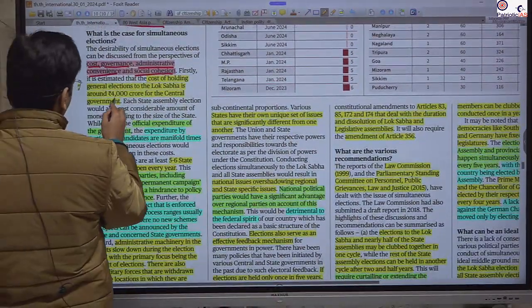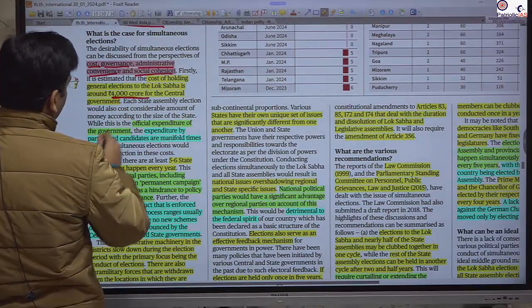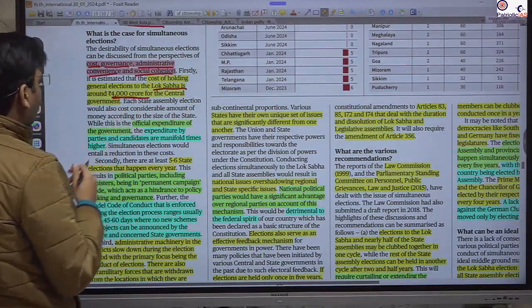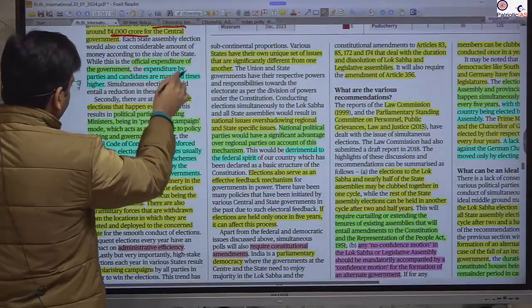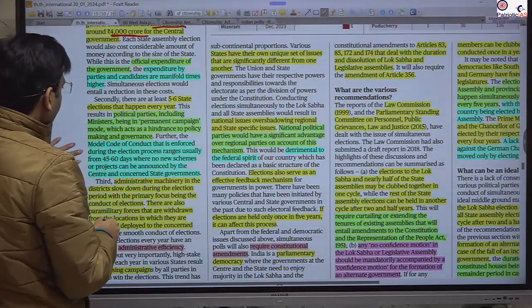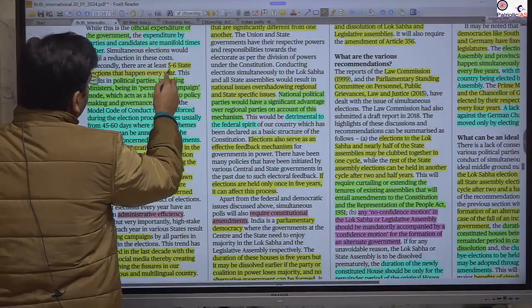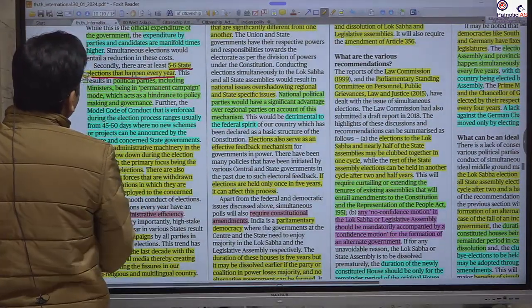So what is the cost? As per this, it was 4,000 crore for the Lok Sabha election of 2014. This is the official expenditure. And we see 5 to 6 state elections every year.